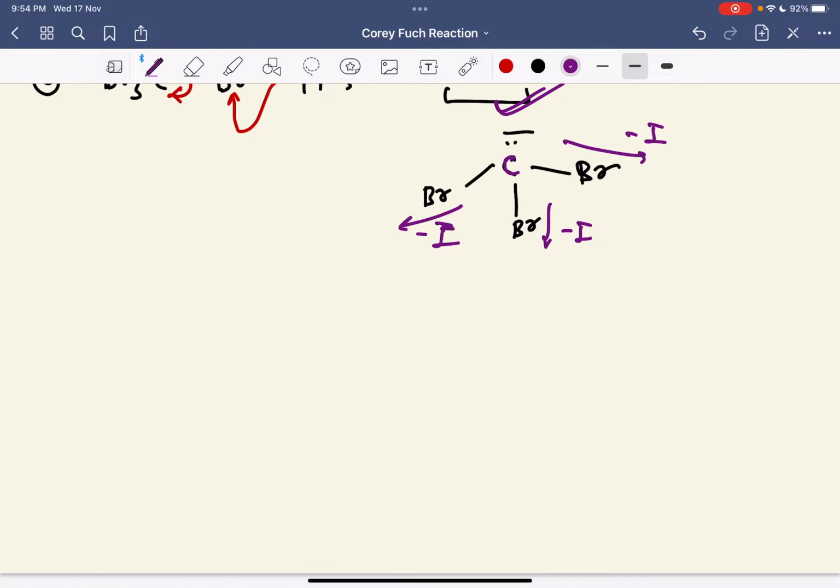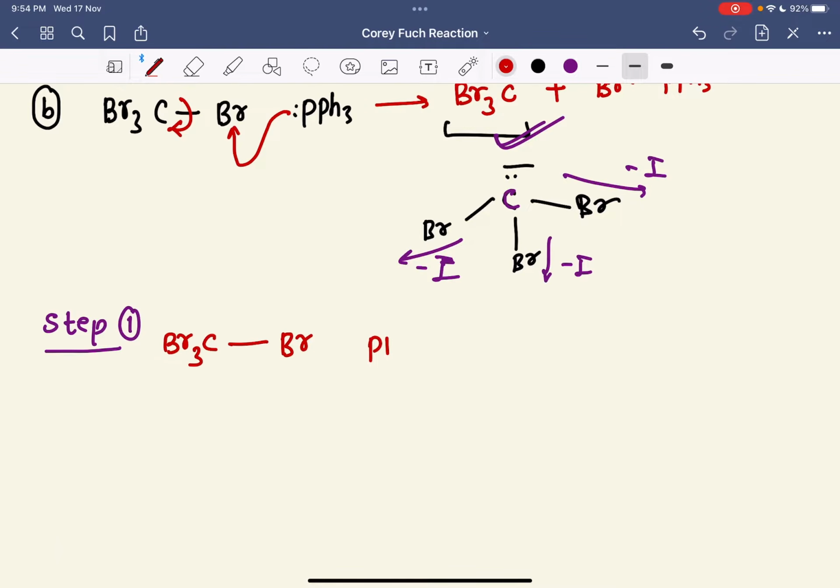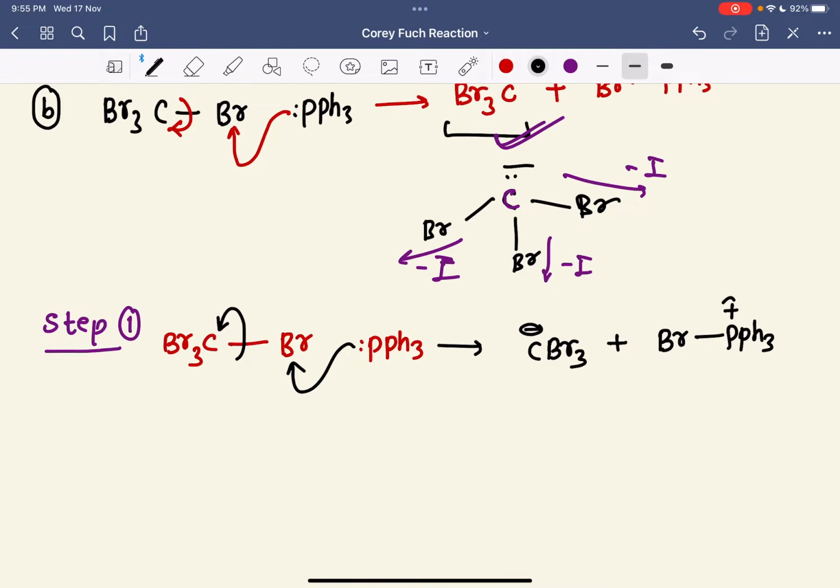So what will happen in step 1 of this reaction? First of all, we are taking CBr4 here, and we are doing the reaction with PPh3. PPh3 has a lone pair, so it will attack on Br, so that the negative charge is stabilized by the three minus I effects of bromine, and you will get CBr3 minus plus Br PPh3 plus. Okay, fine.